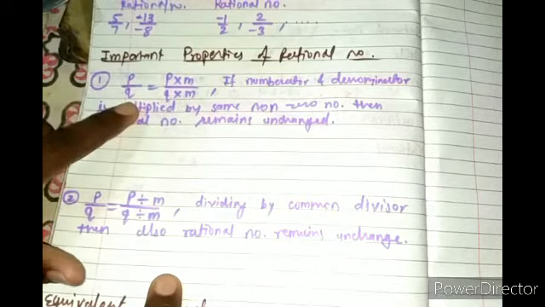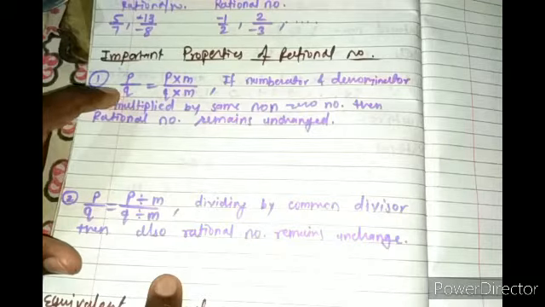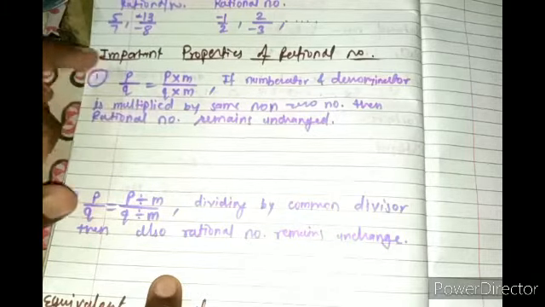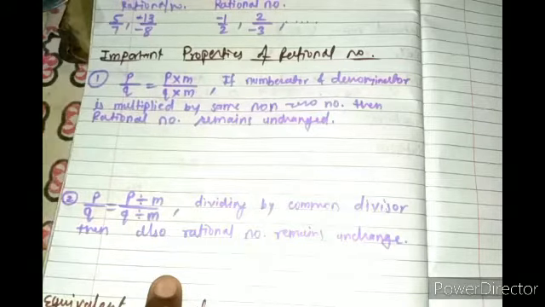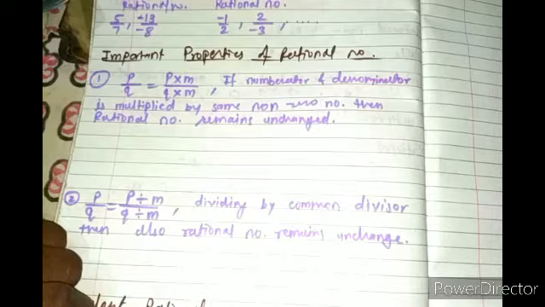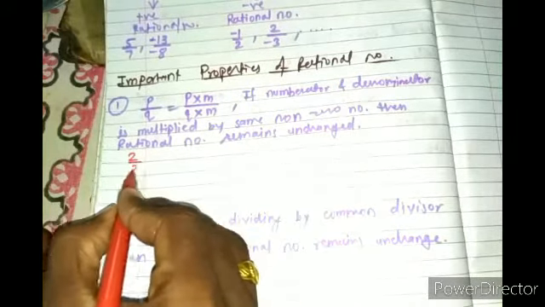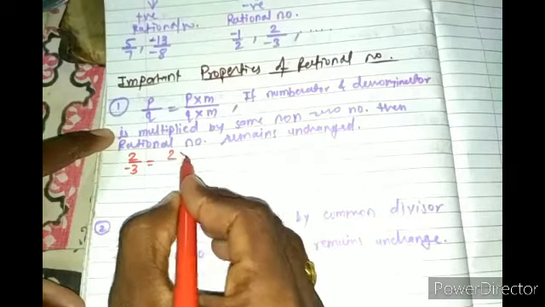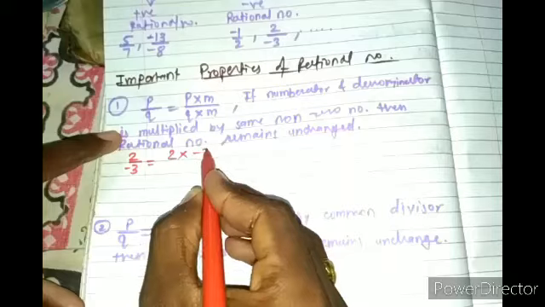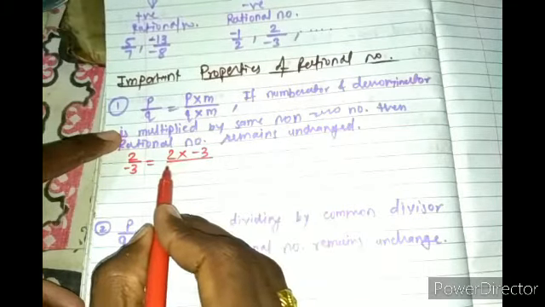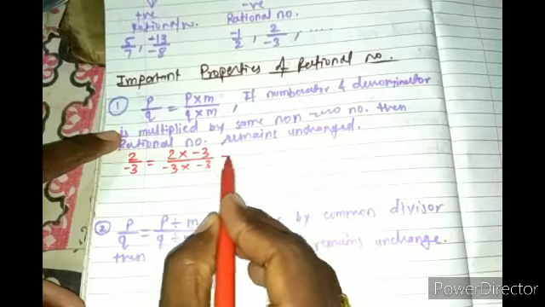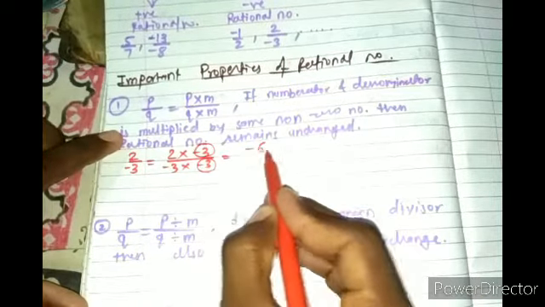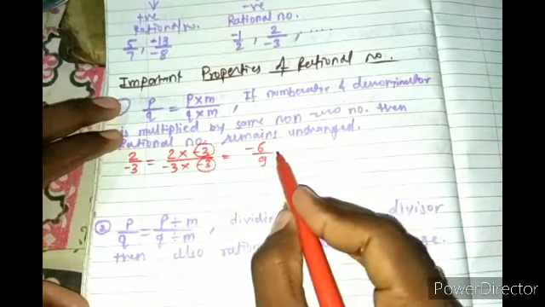The first important property is: if you multiply the numerator and denominator of a rational number by the same non-zero integer, then it remains a rational number. For example, if I take 2 by 3, and multiply it by any non-zero integer, suppose I take minus 3, the rational number we get is minus 6 by minus 9, so it is also a rational number.